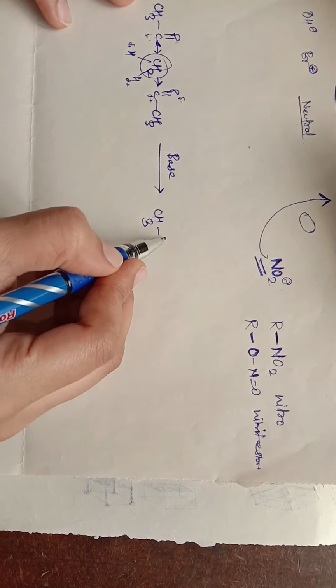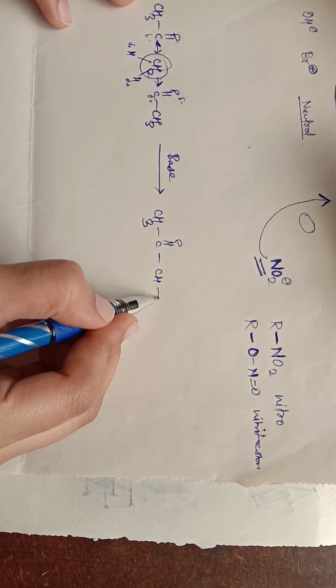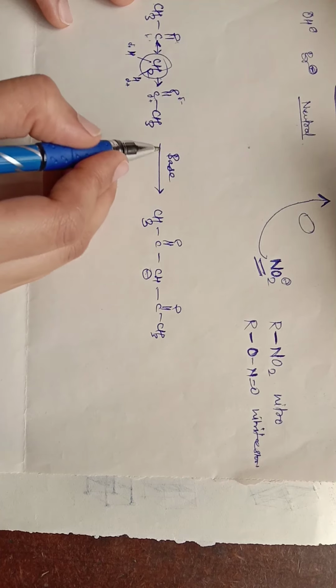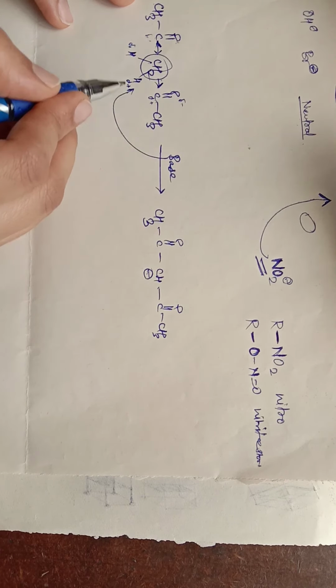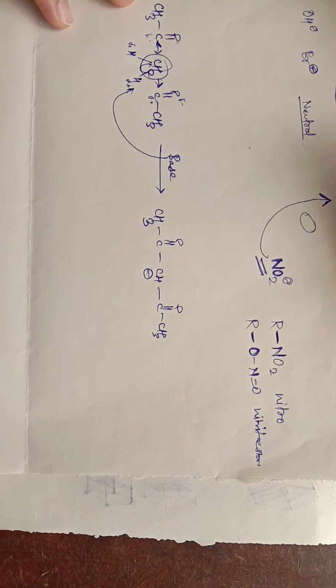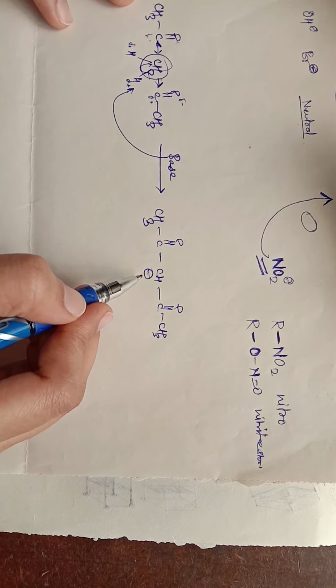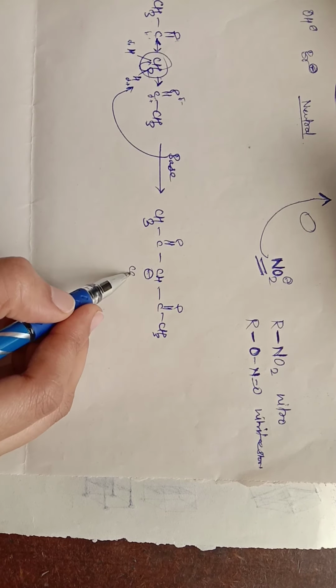In the next semester, or in the third semester, you will get detailed information about this. Okay, so this is CH3, and suppose we have one equivalent of base, then this base will abstract one proton and the electrons will shift onto this CH, and this carbon will become negative, meaning this one is a carbanion. Now see, we have this carbanion.